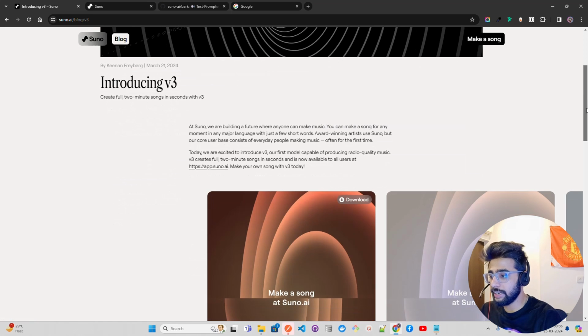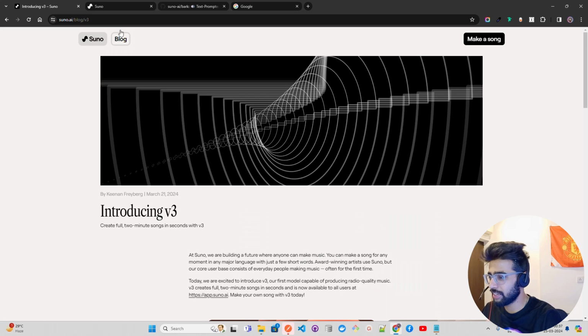But if you look at it here, it says create full 2 minute songs in seconds with V3. So you can create a complete song with vocals. Now audio, it's easy to do. We have Tortoise and a lot of others that generate audio, like we have AudioGen, MusicGen, and all of those things that you can use to do that. It says introducing V3, first model capable of producing radio quality music, full 2 minute songs in seconds, and now available to all users at app.suno.ai. We're gonna go inside that. We're gonna see how we can do that.